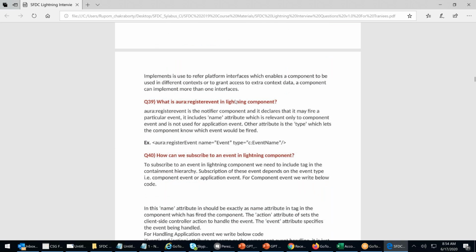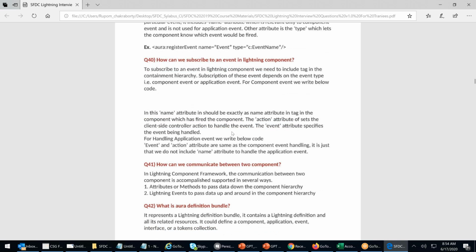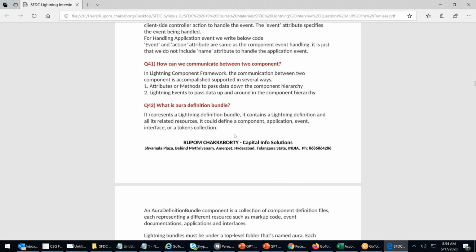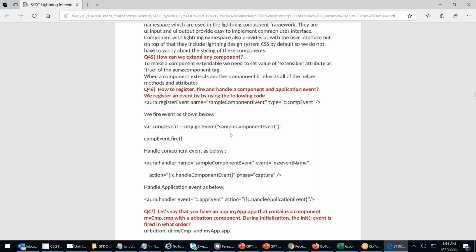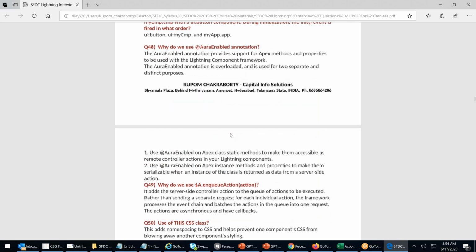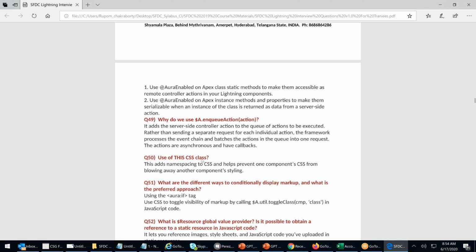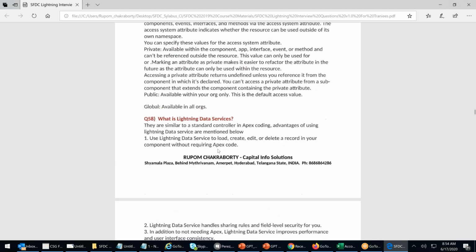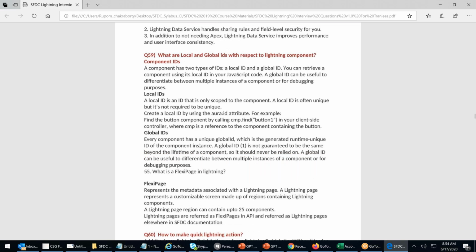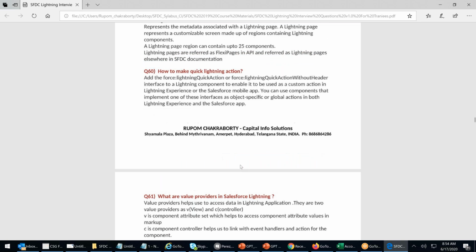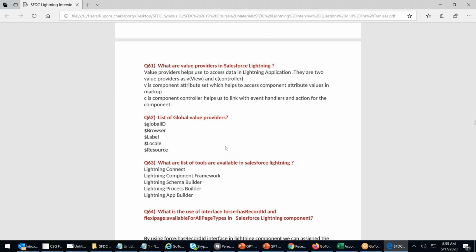How can we subscribe to a Lightning component? How to communicate between two components? What is an Aura definition bundle? What is an Aura attribute? How can we extend a component? What is $A.enqueueAction? What is this.class, this.css? Please go ahead and read these. What is Lightning Data Service? What is a global ID, local ID? What is a flexipage? Everything you can think of. What is the list of global values provided?